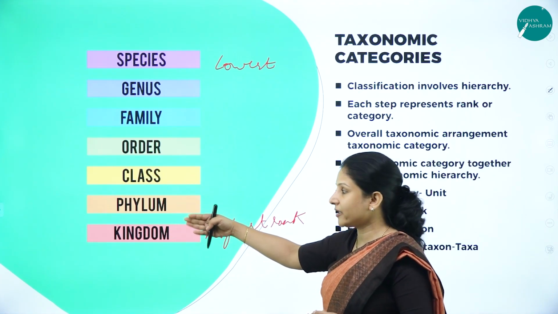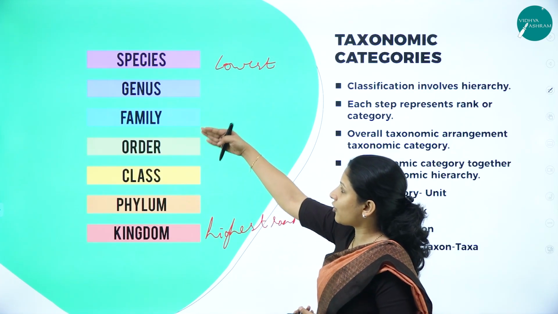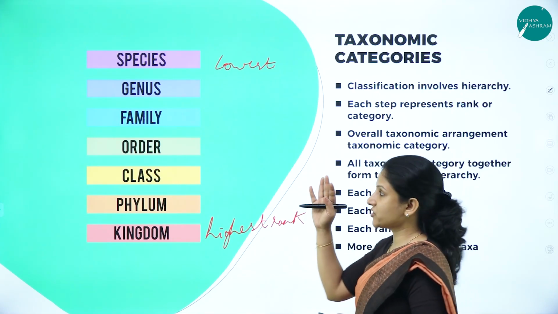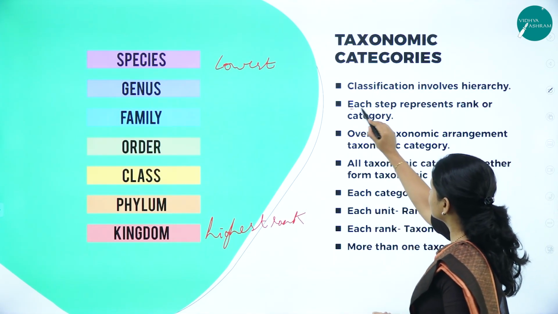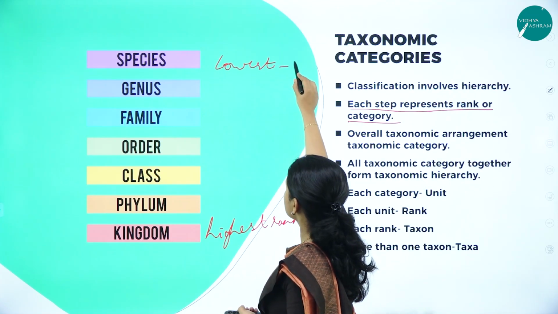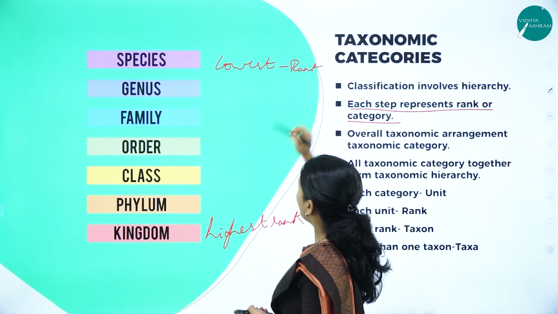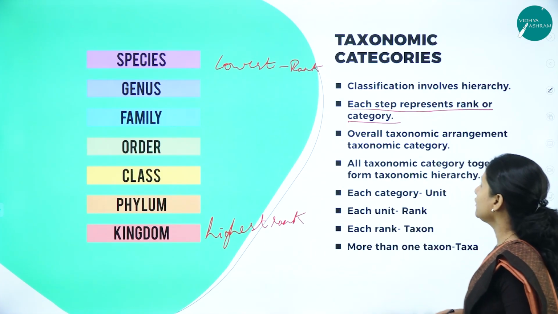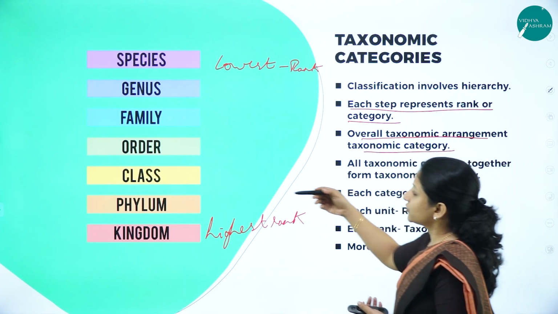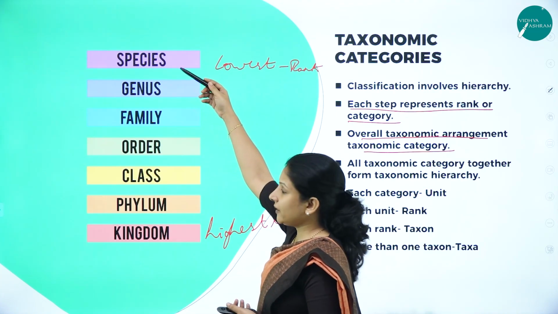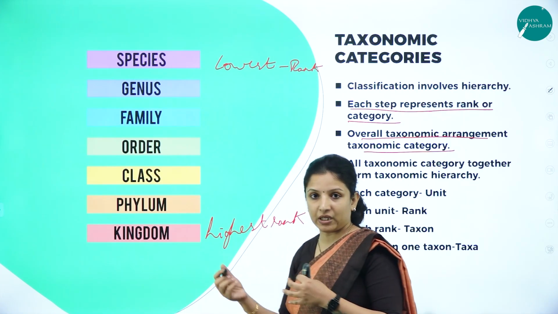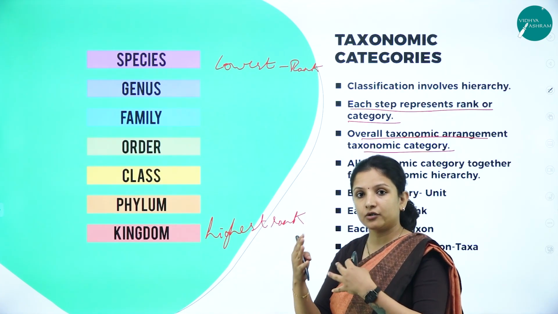Kingdom is the highest rank, next come the phylum, class, order, family, genus, and the last rank or unit of classification is the species. Each step of classification, you call it a rank or a category. The overall taxonomic arrangement is called the taxonomic category. You can arrange it either in ascending order or in descending order. Ascending order means from smaller to bigger. Descending order means from bigger to smaller, right?